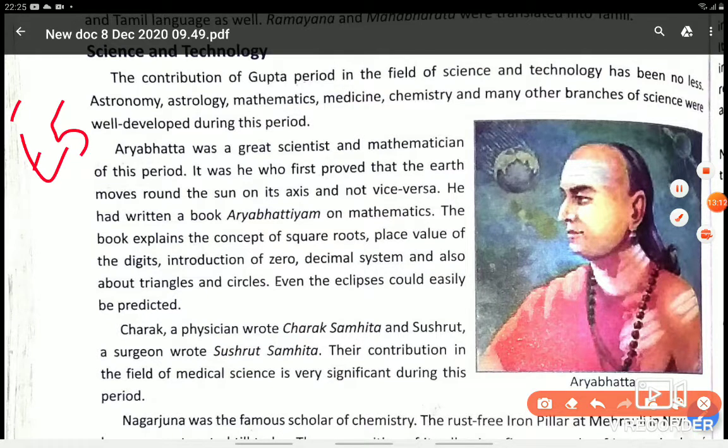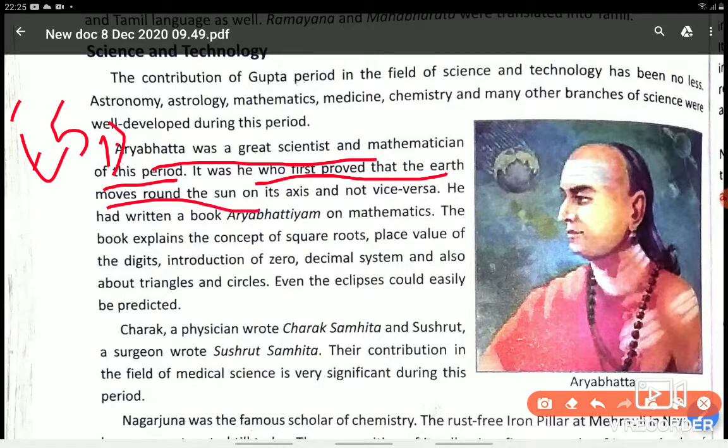First point: Aryabhata was a great mathematician of this period who proved that the earth moves around the sun on its axis, and he also wrote a book, Aryabhatiyam, on mathematics. Okay, this is your first point.